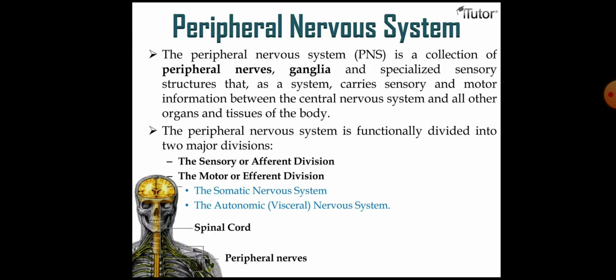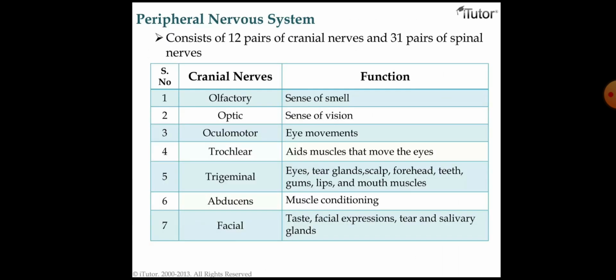The peripheral nervous system is functionally divided into two major divisions: one is sensory, the afferent division, and the other is motor, the efferent division. The somatic nervous system and the autonomic nervous system are the two types of peripheral nervous system. The autonomic nervous system is also called the visceral nervous system. The peripheral nervous system contains 12 pairs of cranial nerves and 31 pairs of spinal nerves.